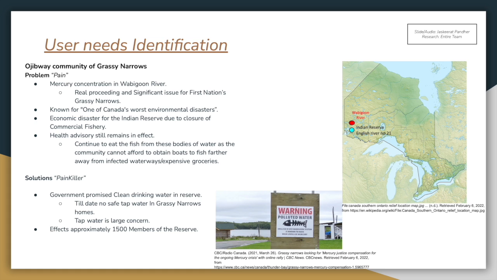This dates back to 1960, when the Dryden Chemical Company dumped its wastewater containing approximately 9 to 10 tons of mercury into the nearby river. This eventually entered the food chain, accumulating in wildlife and being part of the diet of First Nations such as the Grassy Narrows. This problem is an example of causing pain, which led to generations of physical, social, and economic suffering, and is still present decades later as small concentrations of mercury exist in the river.